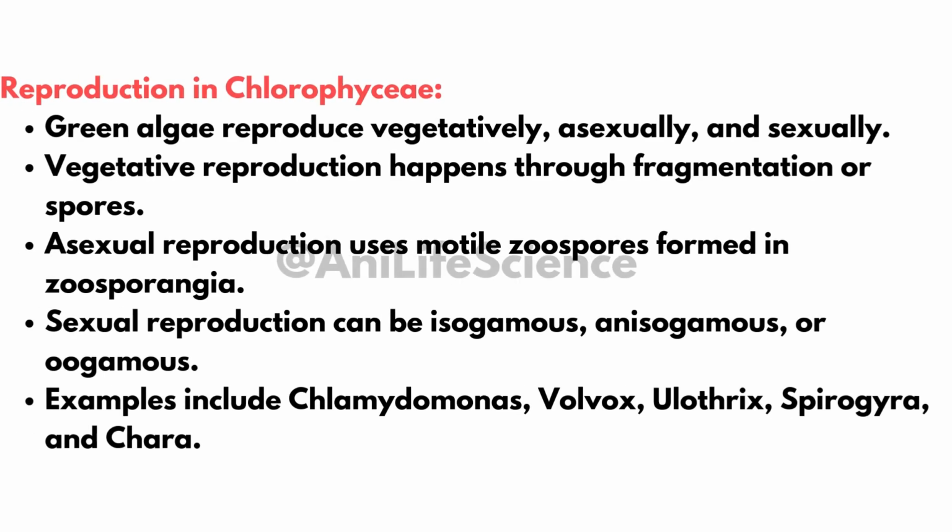Reproduction in Chlorophyceae: vegetative reproduction occurs through fragmentation or spores. Asexual reproduction involves motile zoospores formed in zoosporangia. Sexual reproduction can be isogamous, similar gametes; anisogamous, different gametes; or oogamous, large egg and small sperm. Examples of Chlorophyceae: Chlamydomonas, Volvox, Ulothrix, Spirogyra, Chara.